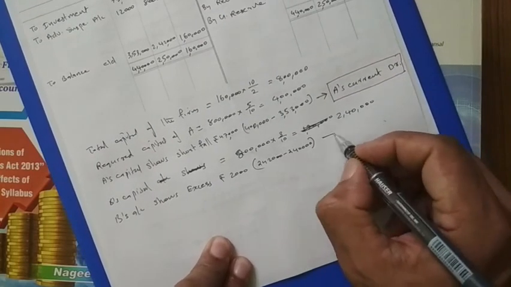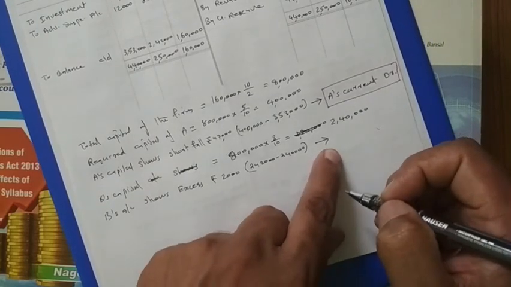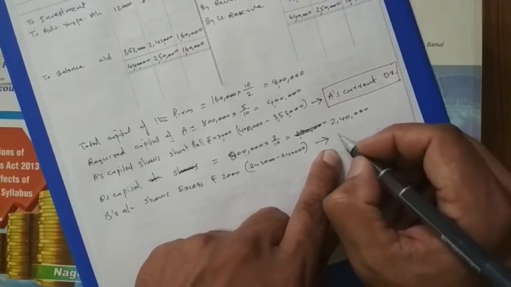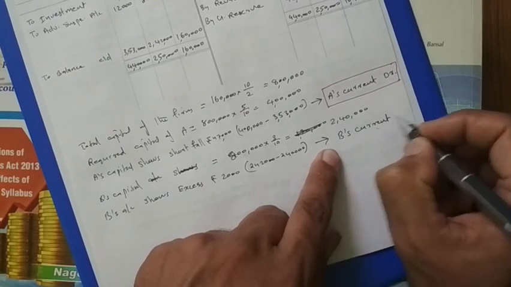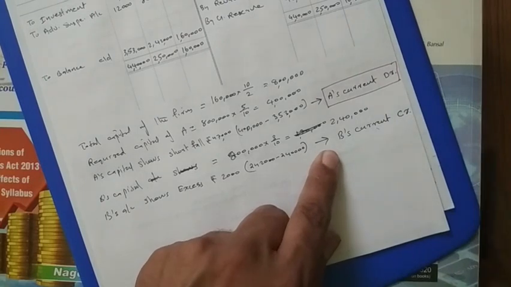Then what is the solution here? If excess is there, he can withdraw. When he is withdrawing, we have to credit the bank account. So instead of crediting the bank account, we have to credit B's current account. So this is the solution.